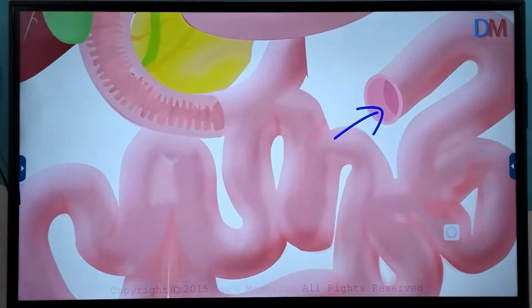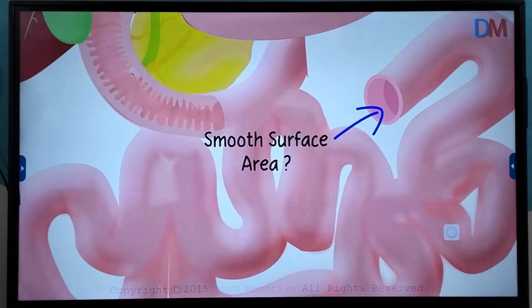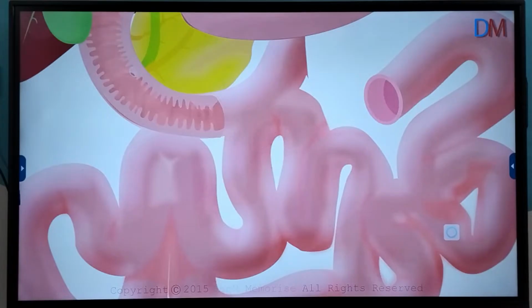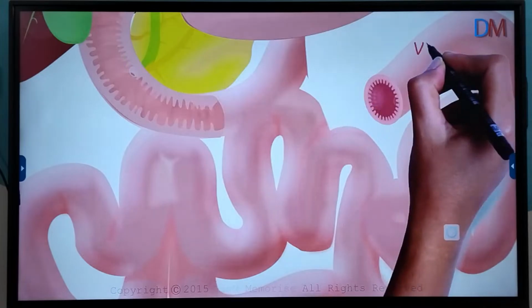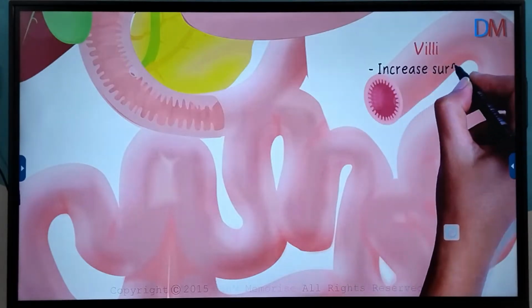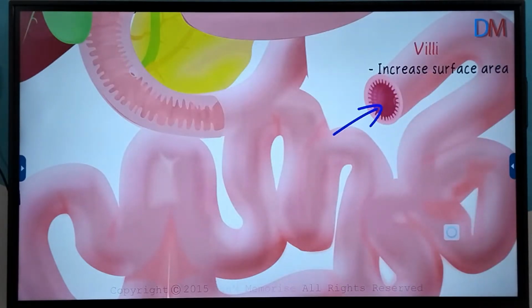Normally, looking at this tube, we could assume the smooth surface inside to be the surface area, correct? That's not entirely right. Now, on the surface inside the tube, it has numerous finger-like projections called villi, which increase the surface area. This is how the actual image would look. All these little villi increase the surface area significantly. But the question is how?